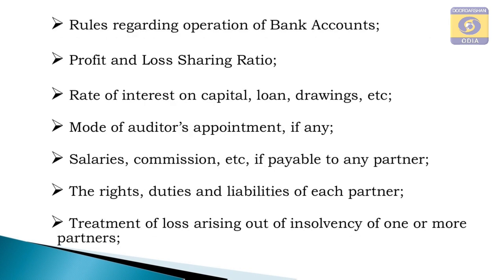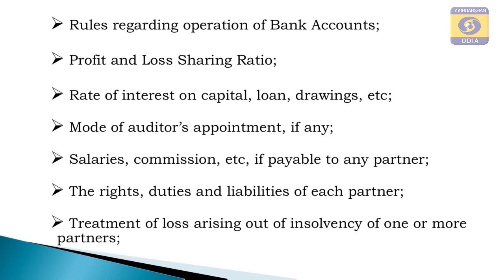Then rules regarding operation of bank accounts, profit and loss sharing ratio. That means at which ratio the profits earned by the organization are to be distributed among the partners, then rate of interest on capital, interest on loan, interest on drawings, etc. Mode of auditors' appointment. In future, all accounts are to be audited by the auditors.